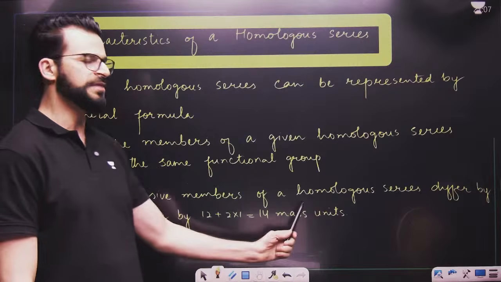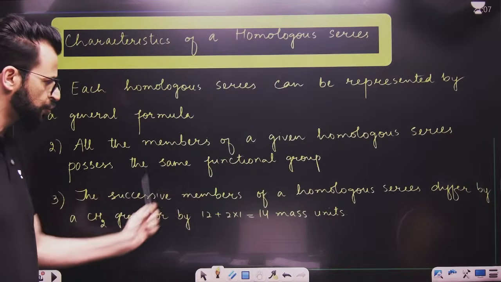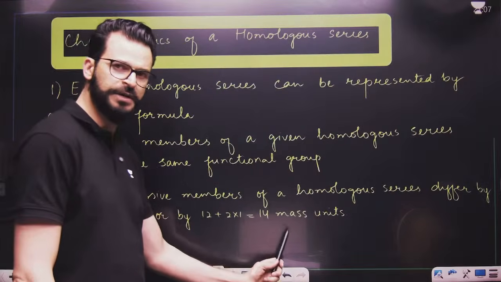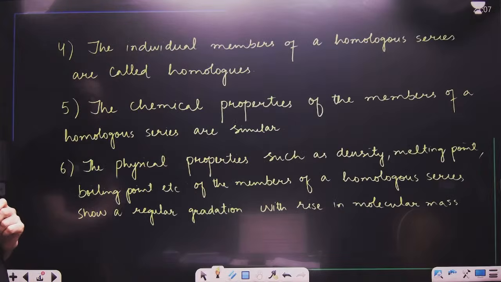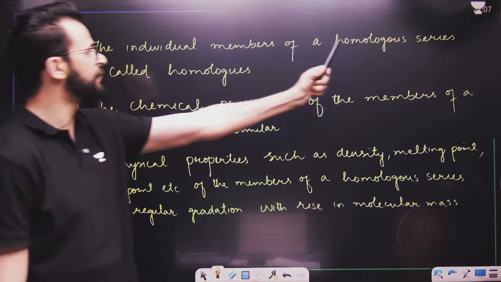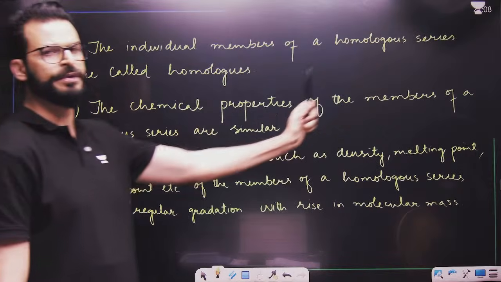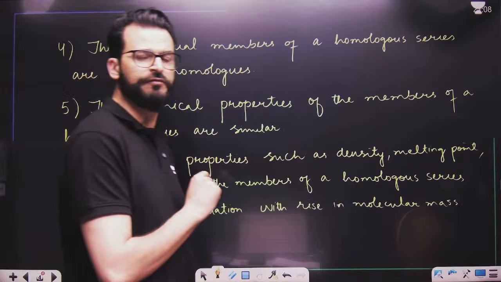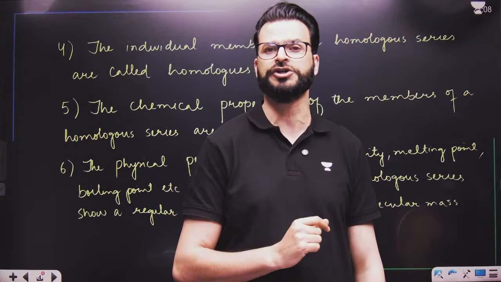So we can simply say two homologs which are successive members, that means two successive homologs, differ by a CH2 group or they differ by 14 mass units. Is this point clear? Remember, the individual members of a homologous series are always called homologs, and the chemical properties of all the members are identical. Why are they similar? Because their functional group is the same.